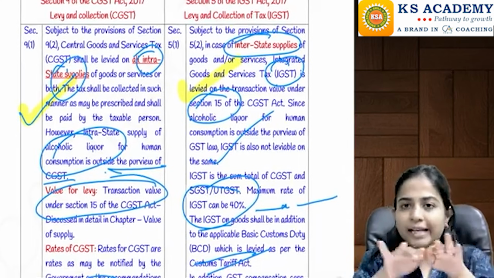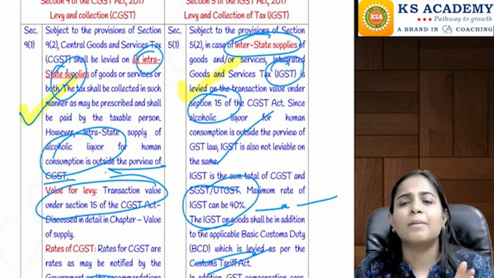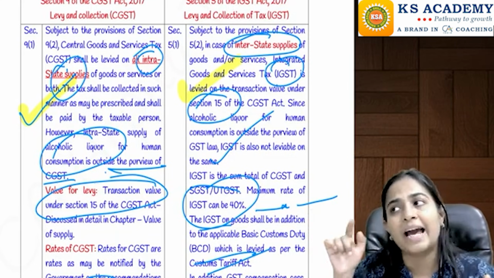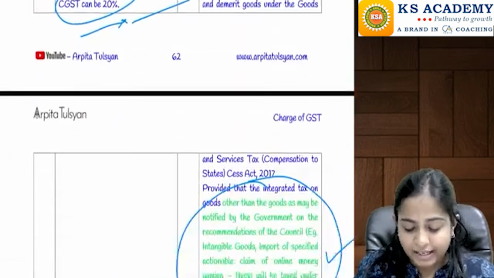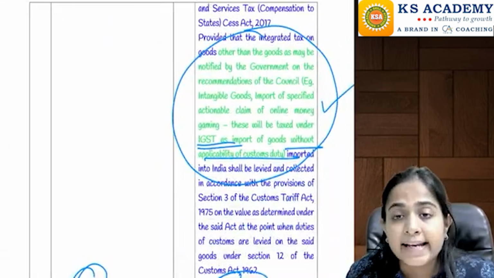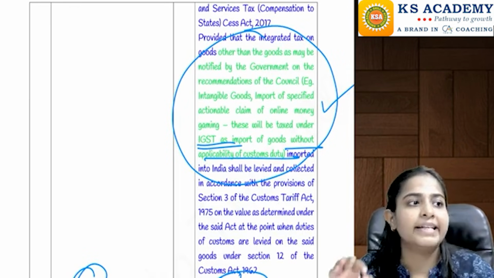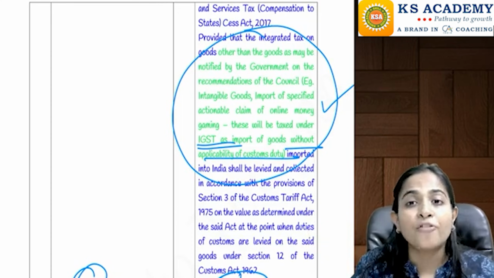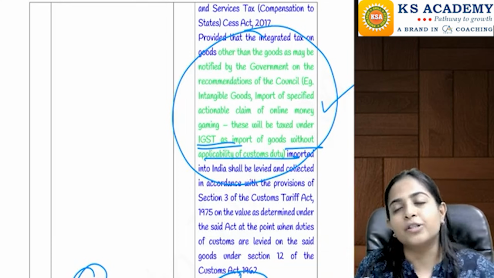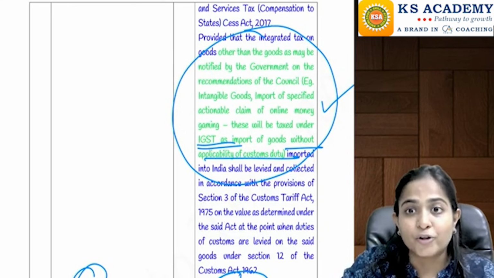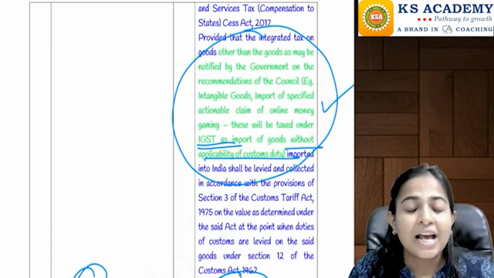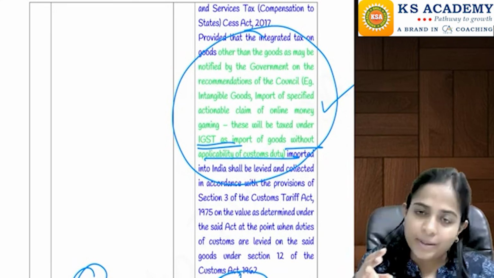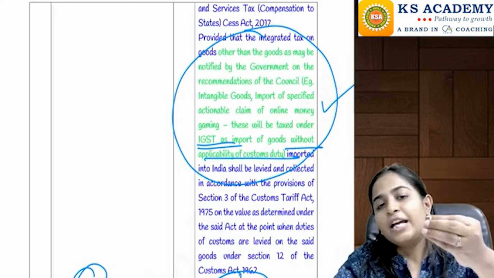Okay, so till here everything was the same, just that in section number 9 we discussed CGST and intrastate transactions, and in section number 5 we discussed IGST and interstate transactions, right? Now, one extra thing applicable in case of your IGST is that whenever there is any interstate transaction in the form of import of goods, at that time IGST is also applicable, plus customs duty is also applicable, because that tax was not subsumed in GST. So basic customs duty is going to be applicable,